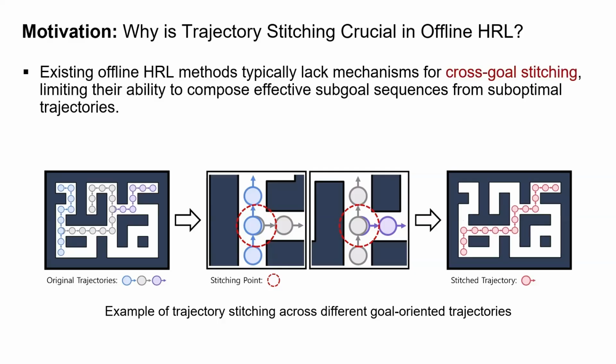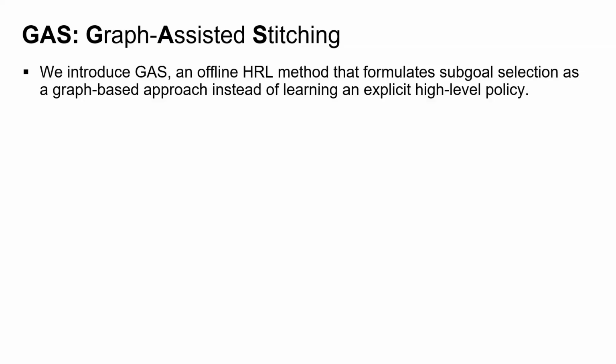However, most existing offline HRL methods lack mechanisms for cross-goal stitching, which limits the high-level policy's ability to compose effective sub-goal sequences. This limitation becomes particularly critical when the dataset consists of short goal reaching or suboptimal trajectories. To address these limitations, we introduce GAS, a novel offline HRL framework that eliminates the need for explicit high-level policy learning. Instead, GAS formulates sub-goal selection as a graph-based approach to enable efficient long-horizon reasoning and state transition stitching.